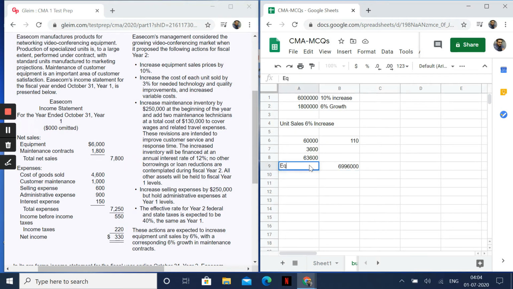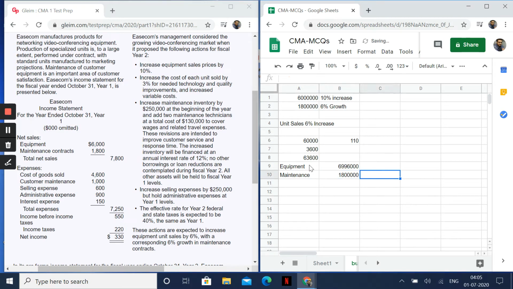Let me write this down. This would be my expected equipment sales. Now for the maintenance contract. Maintenance, it said how much? 1.8 million plus 6%. First of all, this is 1.8 million.